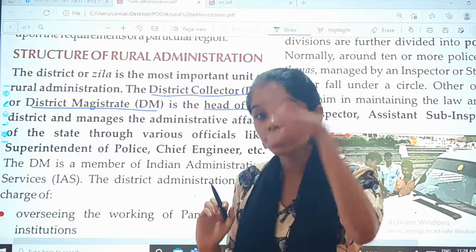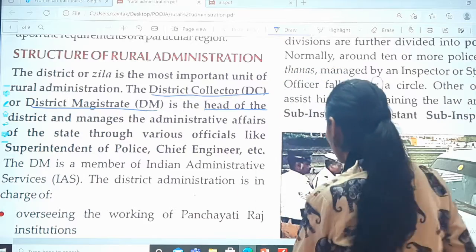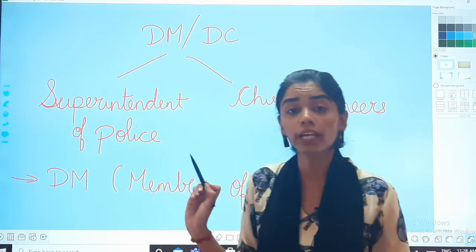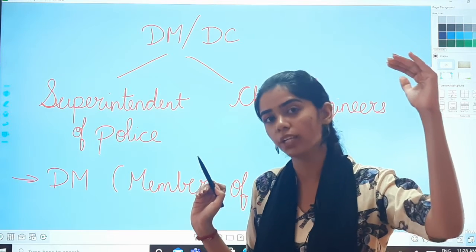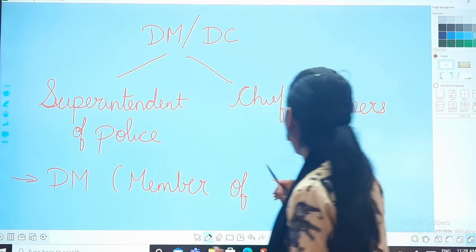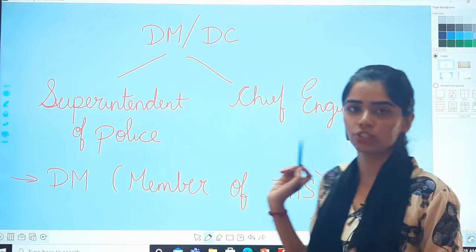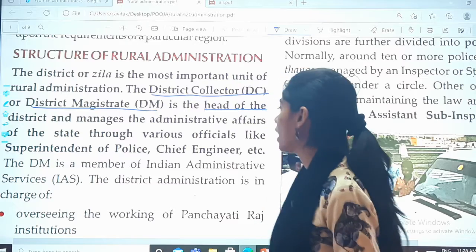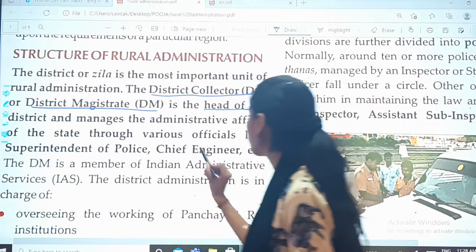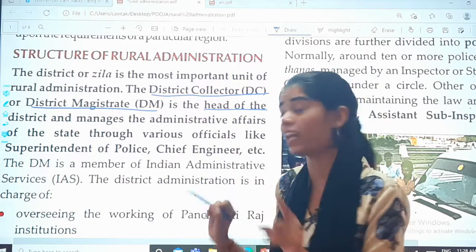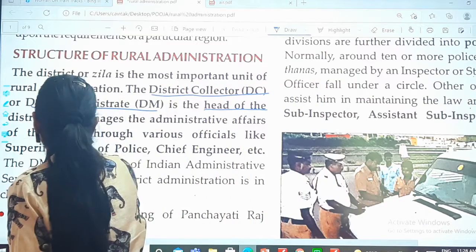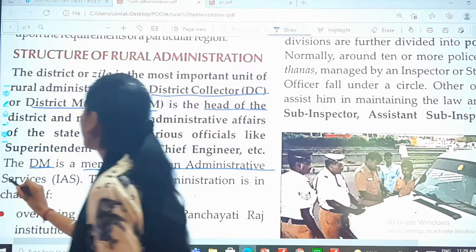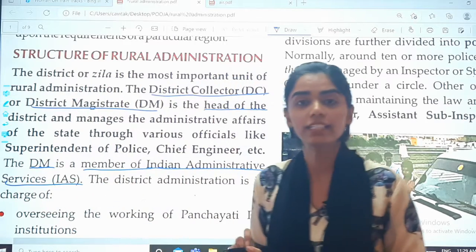Now see, under them there are many officials who work. Which are they? The superintendent of police, that is the chief of police, highest post, and chief engineers. Chief engineers also work under them. And the DM is a member of IAS. Please underline this. The DM is a member of IAS. What is IAS?